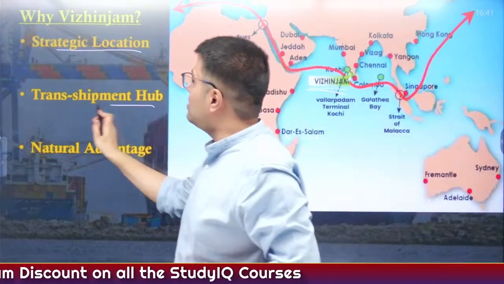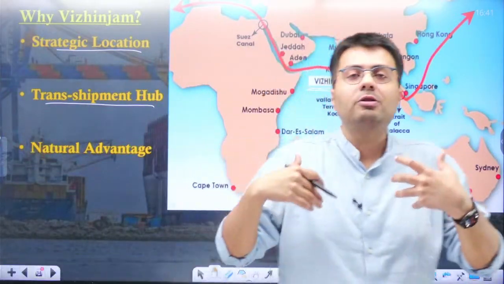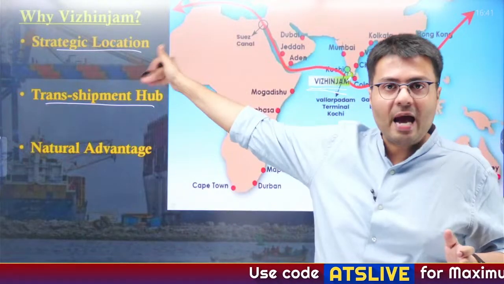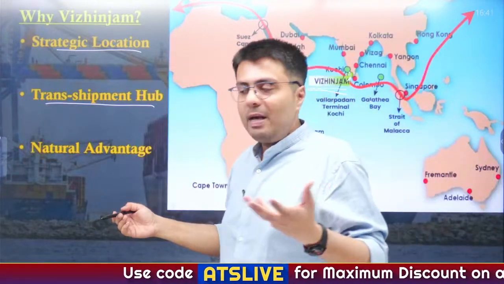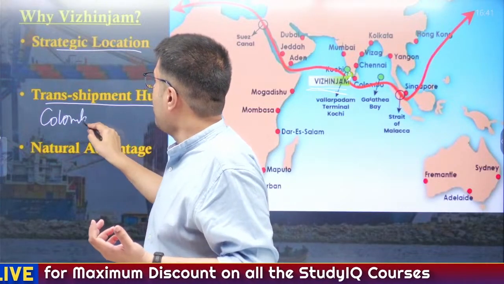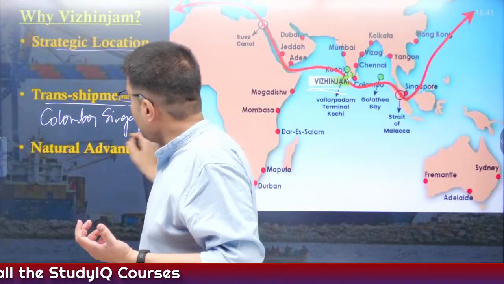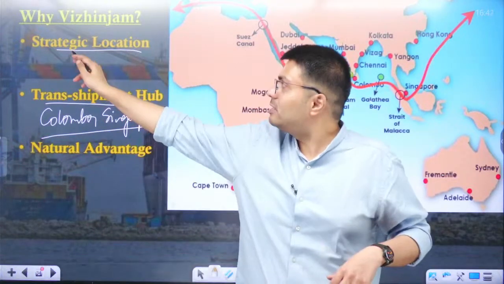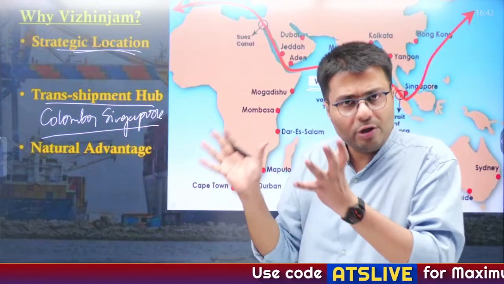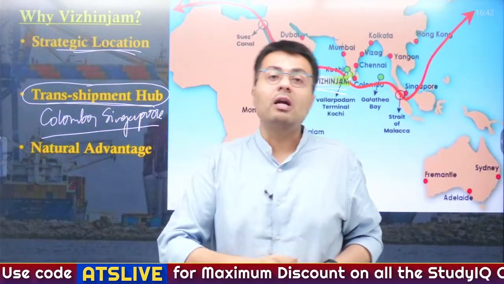Similarly, this acts as a transshipment hub. Now, before this Vizhinjam port, India did not have such a big port that was able to cater to ships like the MSC Irina. So, for our transshipment work, we used to rely on other ports like Colombo, or we used to rely on other ports like Singapore. So, it increased our dependence on foreign ports. Now, as the port is located in a strategic location and has some natural advantage also, which we are going to talk about, this has let this route emerge as a transshipment hub.